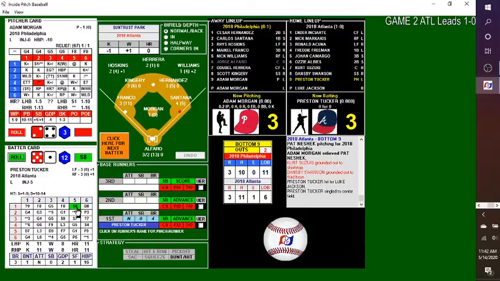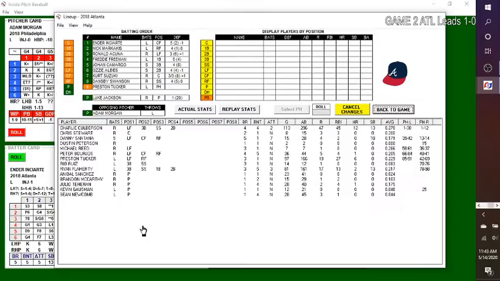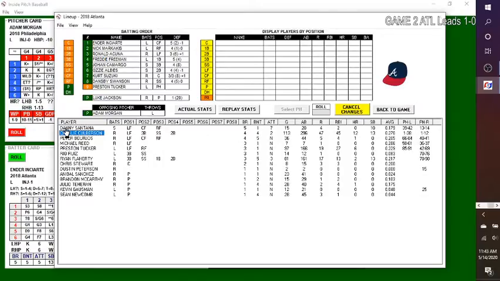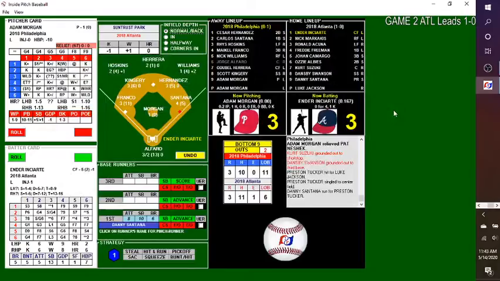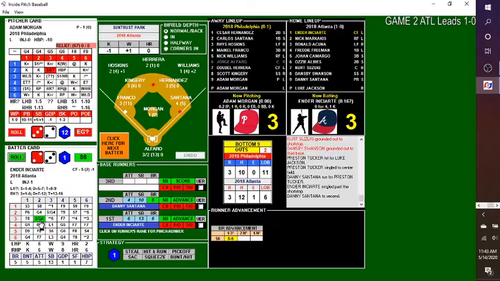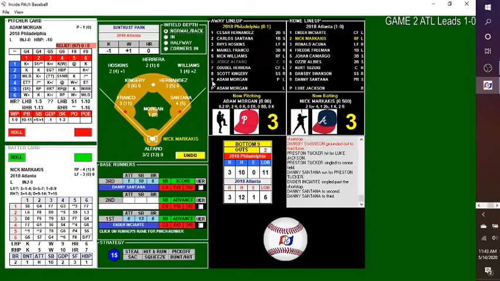This one, single into center field, and the winning run is on. And they're going to pinch run him. Let's see, base running. Ooh, we got a 5 base runner. Danny Santana is going to come in and run. So this could be big. Ender Inciarte looking for his first hit. Adam Morgan, the pitch. 3-2. 2-3. Ground ball to Kingery, and it's past him. Santana goes to third, and the winning run is 90 feet away.